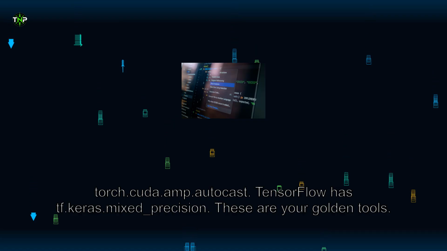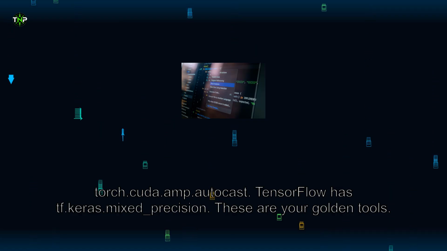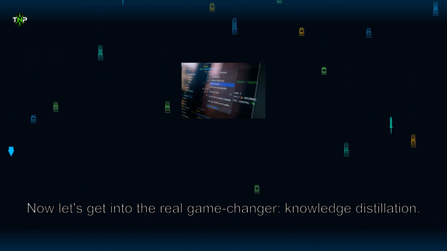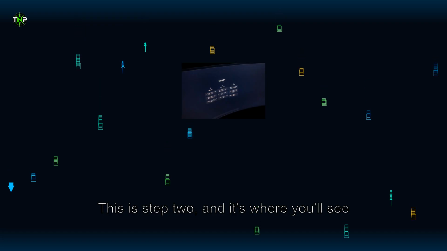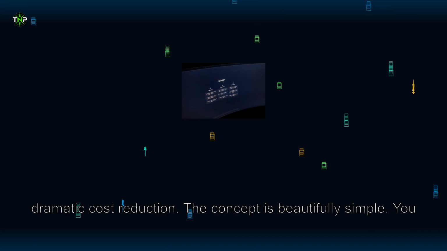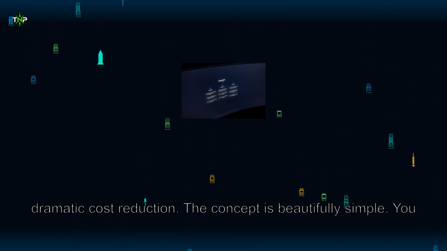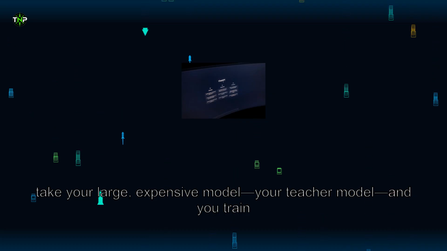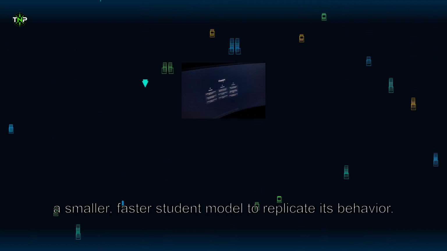Now let's get into the real game changer, knowledge distillation. This is step 2, and it's where you'll see dramatic cost reduction. The concept is beautifully simple. You take your large, expensive model, your teacher model, and you train a smaller, faster student model to replicate its behavior. The student model costs a fraction to train.